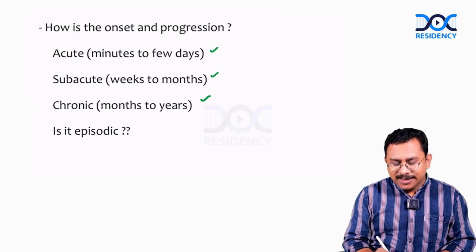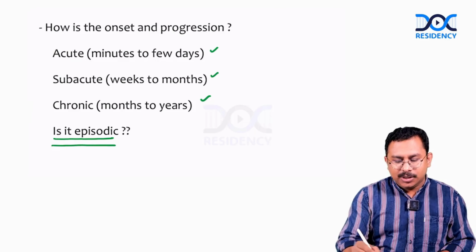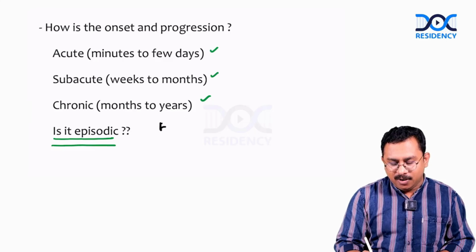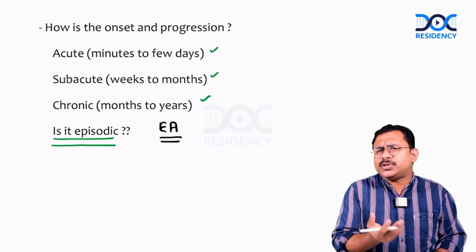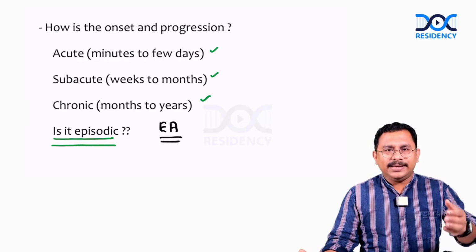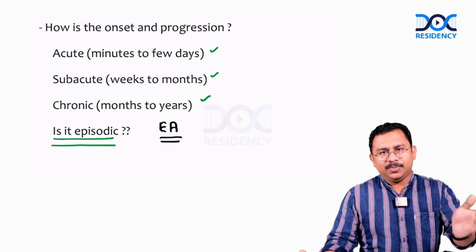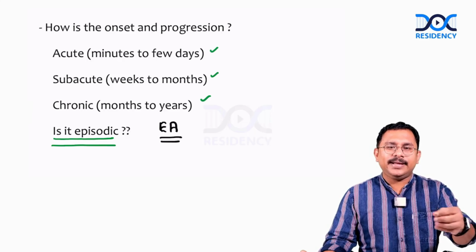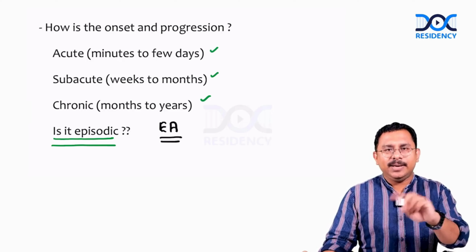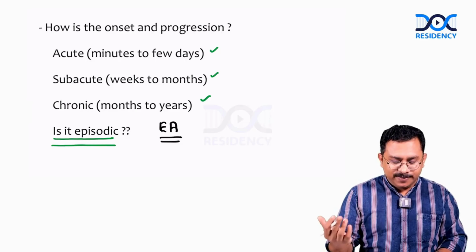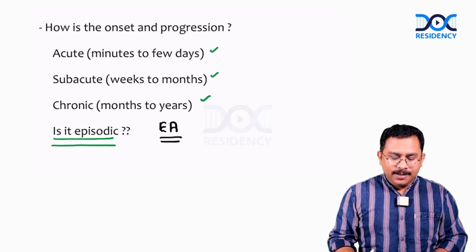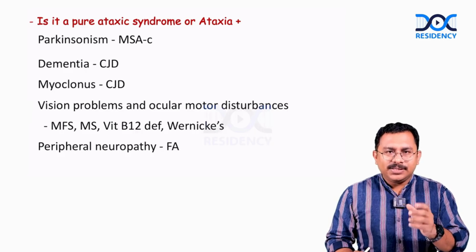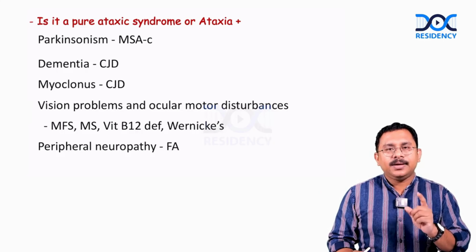Now, you should also consider episodic ataxia. You have a specific entity, EA, or episodic ataxia, with different subtypes. And you can even say multiple sclerosis can be a type of episodic ataxia in case it is the relapsing-remitting type, where initially there was a sort of demyelination in the cerebellum. In the next episode also there is a demyelination. That can rarely produce a sort of episodic ataxia, but you know there is a classical entity otherwise known as episodic ataxia.